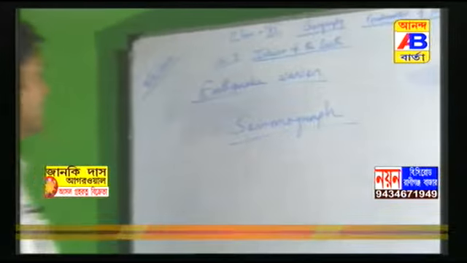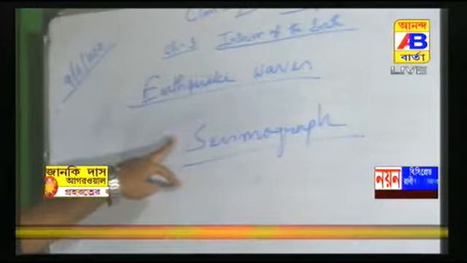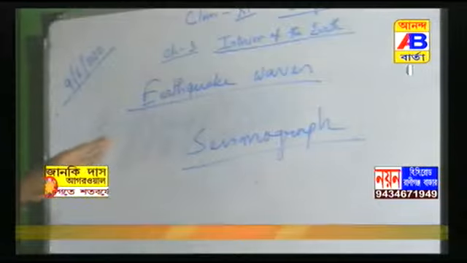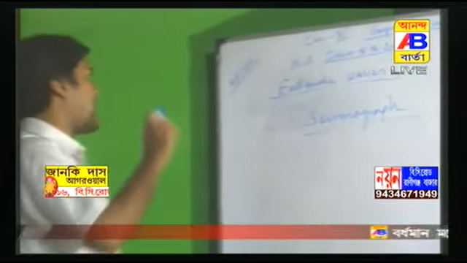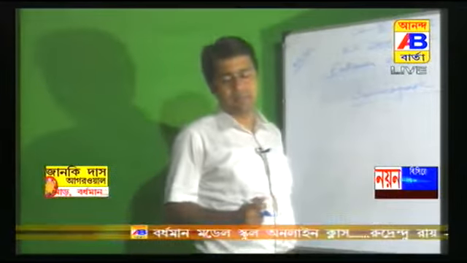It is also very important. Seismograph. What is seismograph? Seismograph is an instrument which records the earthquake waves, and we can understand the power of earthquakes from the seismograph.